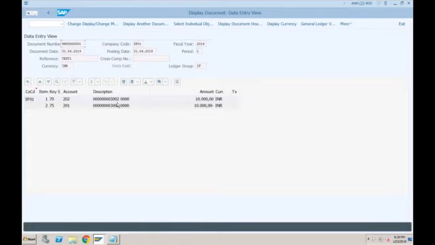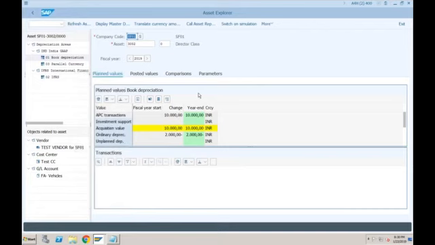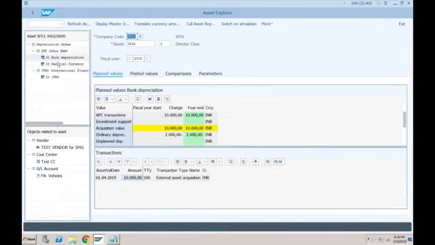Okay, any questions? And now if you want to see how this asset will look, you go to AW01N, which is your Asset Explorer report. Okay, so you can see it is showing for different accounting principles, even parallel currency is also appearing here. So in India GAAP, there are 2 depreciation areas. One is your main depreciation area and second is for parallel currency. And for IFRS, you have this depreciation area which will show you the IFRS results.